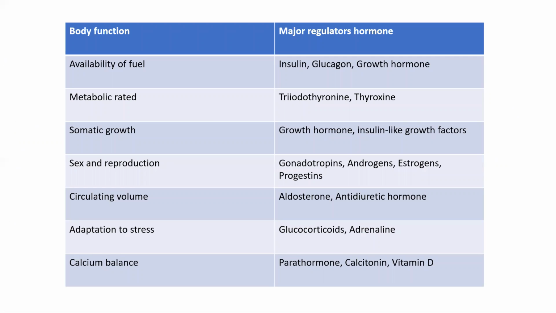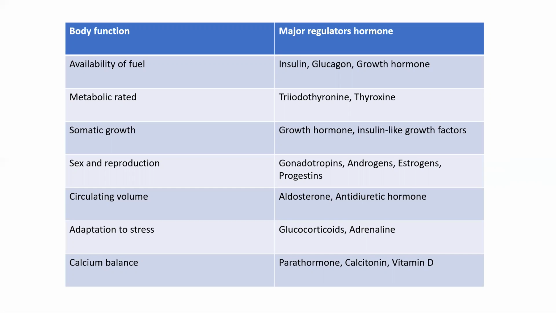Body functions and their major regulator hormones. Availability of fuel: the major regulators are insulin, glucagon, growth hormone. Next is metabolic rate. The major regulators of metabolic rate are triiodothyronine and thyroxine. And the somatic growth: the major regulators of somatic growth are growth hormone and insulin-like growth factors.